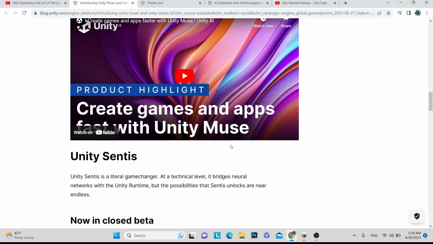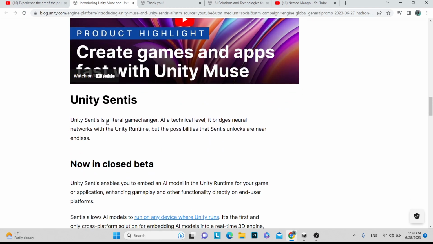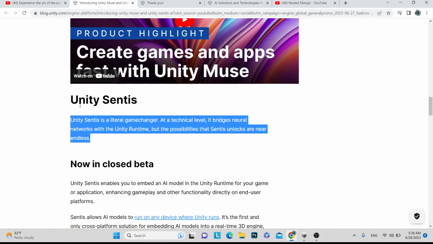and that is verified by Unity. So that's a cool thing. So here is the about Unity Sentis. Unity Sentis is a literal game changer at a technical level. It brings neural networks into the Unity runtime. I think it is more powerful and you can use it at runtime.